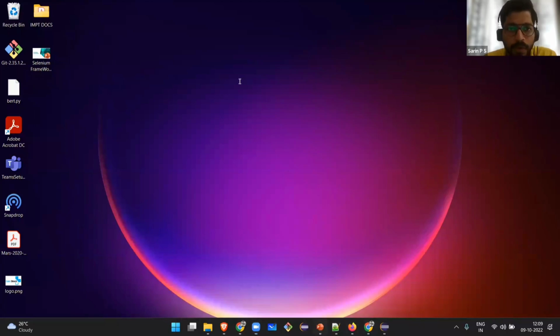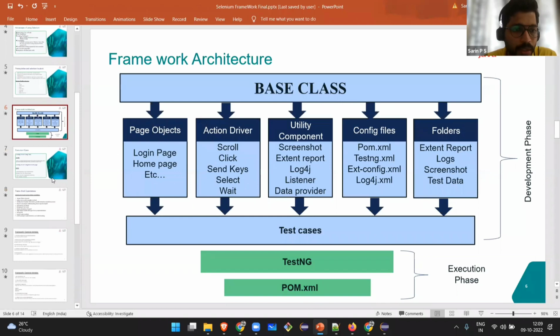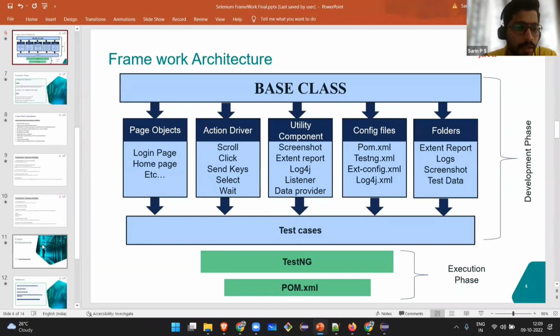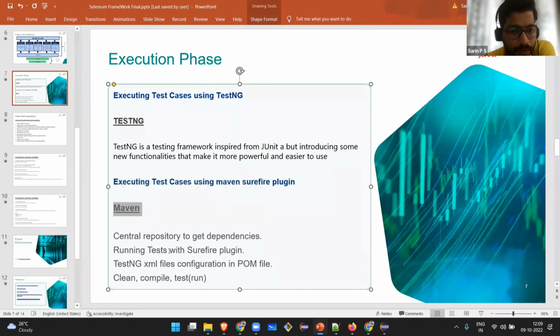So this is all about the framework architecture. Quickly, I will go through the best practices across the industries and what all things you should take care of when you are creating a framework. And then in future enhancement, I will show you the CI/CD part. Now, execution phase you have seen. I have executed it from TestNG. I have executed it from Maven. So for me, Maven clean compile test. I have just given these 3 commands and shown you how we can execute the test cases from console CMD.